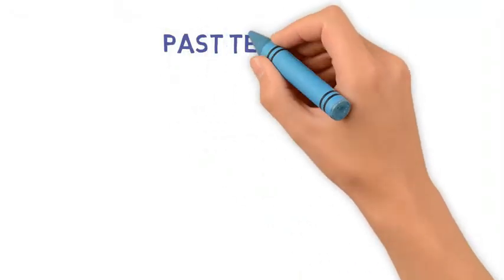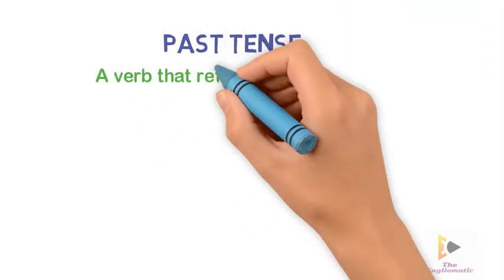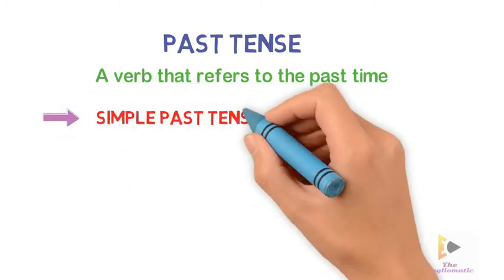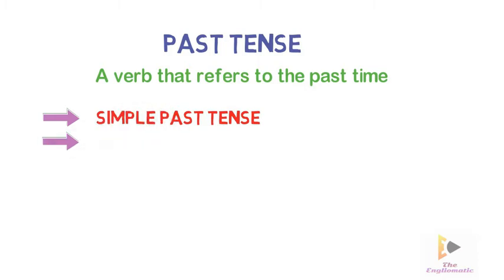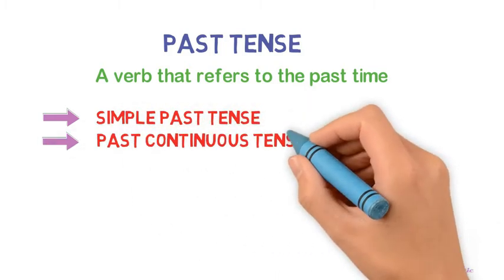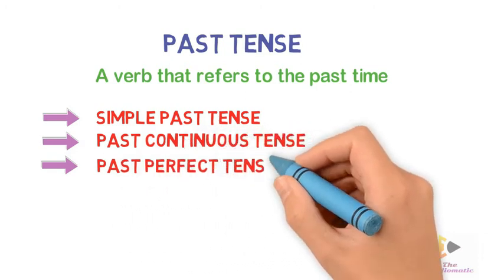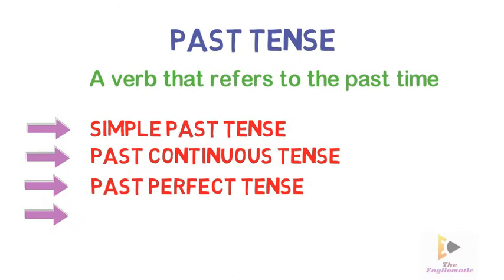Past tense is a verb that refers to the past time. There are 4 aspects of past tense: simple past tense, past continuous tense, past perfect tense, past perfect continuous tense.